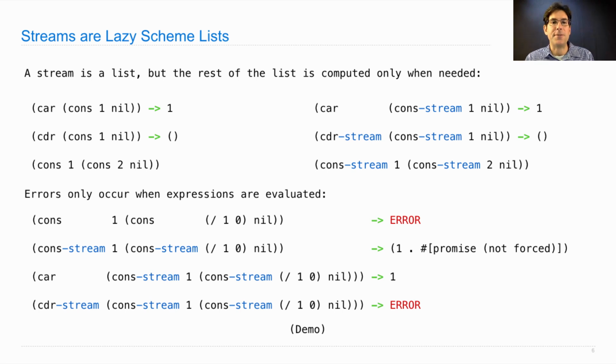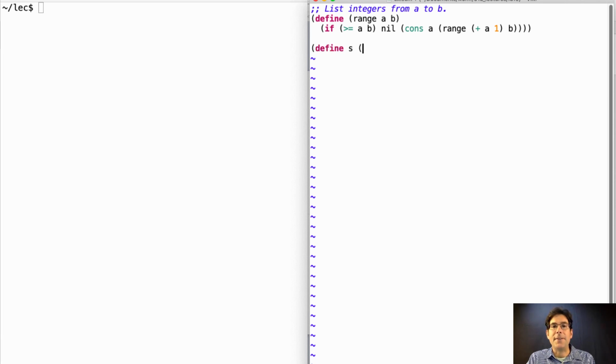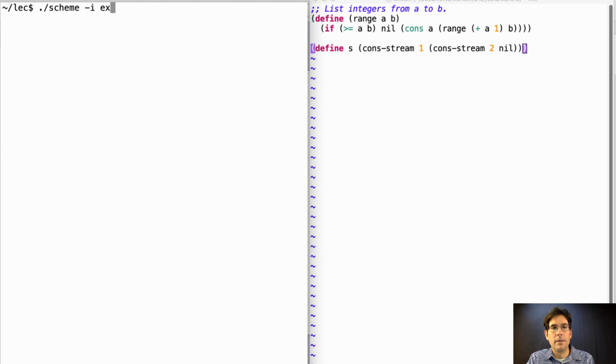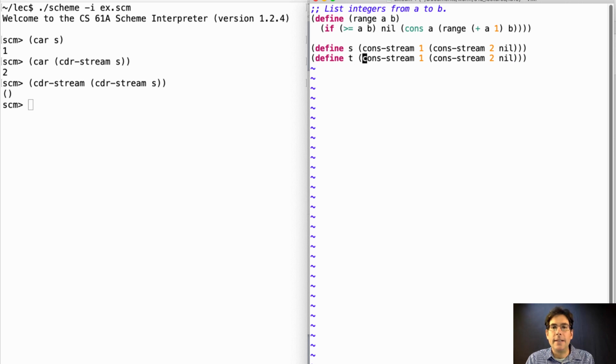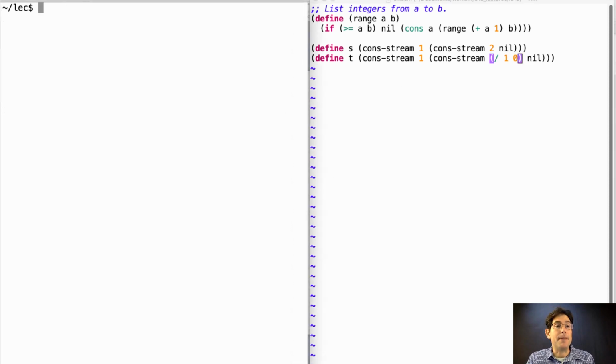So let's go through this demonstration again using the Scheme interpreter. If I define S to be a stream starting with 1, and then 2, and then nil, I can get the car of S, I can get the car of the cdr of S, and I could get the cdr of the cdr of S. And it behaves just like a regular Scheme list. If I define T as a stream that starts with 1, and then it follows with a value that doesn't exist, let's see what happens.